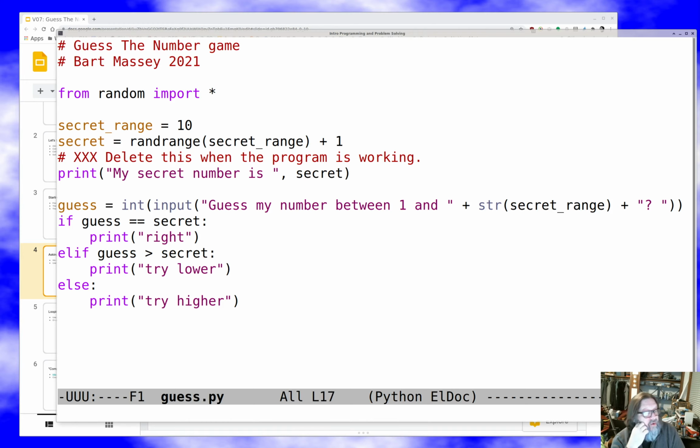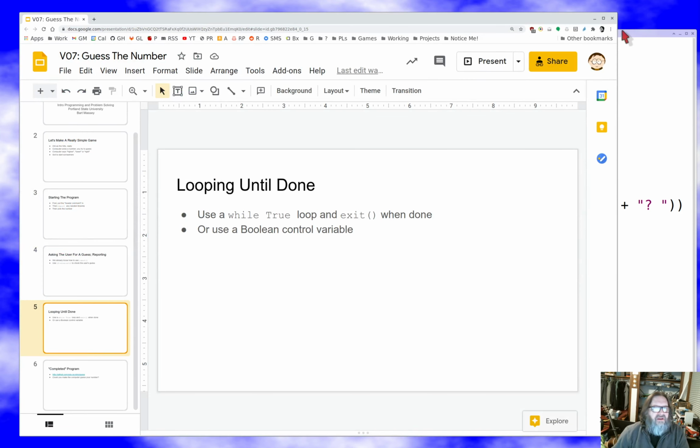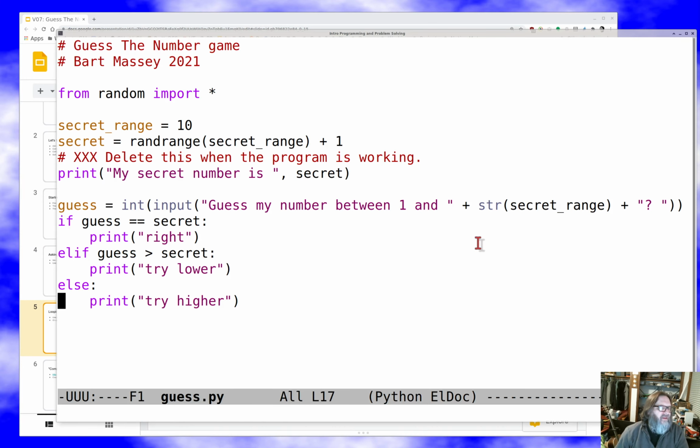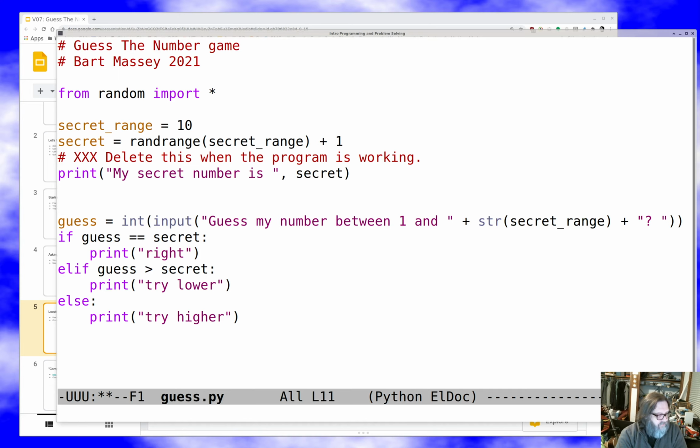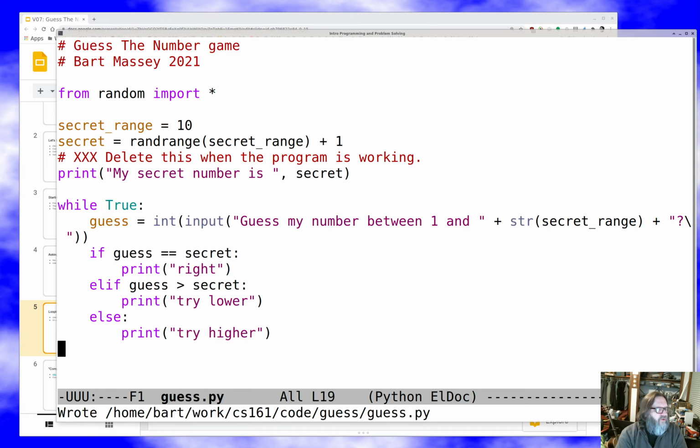Okay, that's great. We got our program almost done. There's only one thing left to do, which is that if I only get one guess, it's kind of boring. So I'm going to have to somehow make it keep doing this, right? So how am I going to do that? Well, I'm going to do that with the while loops or for loops that we learned earlier. Probably, in this case, a while loop's probably the right thing. And what I'm going to do is something we've done before. How long does this loop? Well, it loops until true is false. Well, true is never false. So this body, this block, will be run literally forever.